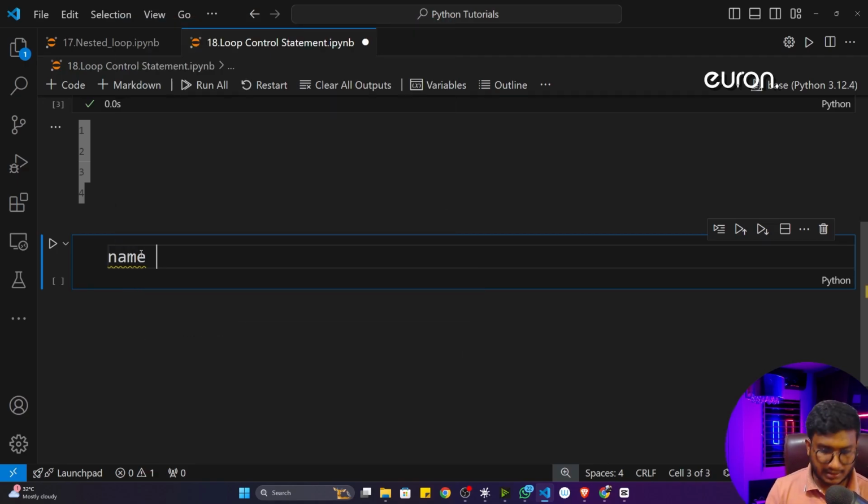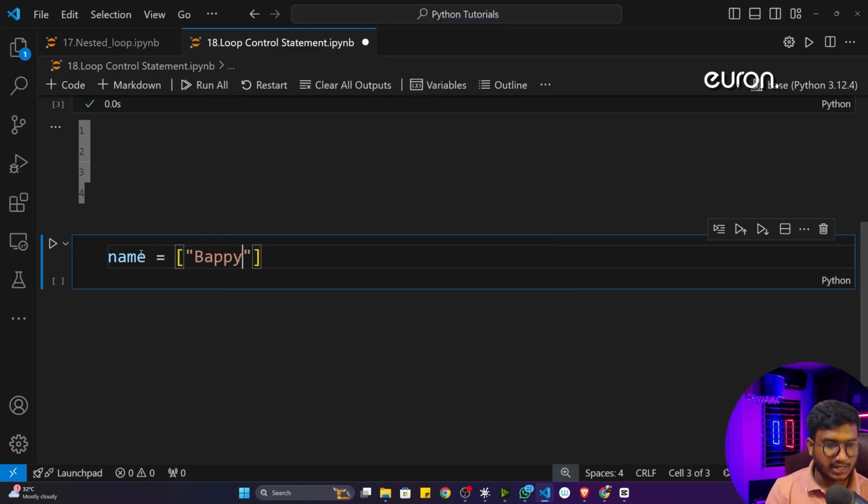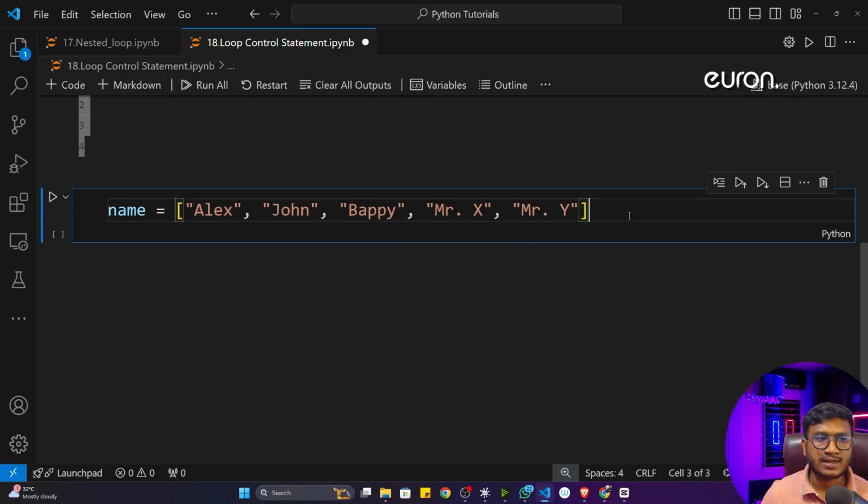Let's say there is a name database. Okay, name database. So here I'm using the list data structure. I'll discuss this particular list data structure later; as of now, just consider it a data structure. Inside that I can store any kind of data. Let's say I will store some names. So let's say I'll add Alex. So let's say these are the names present inside this particular database.